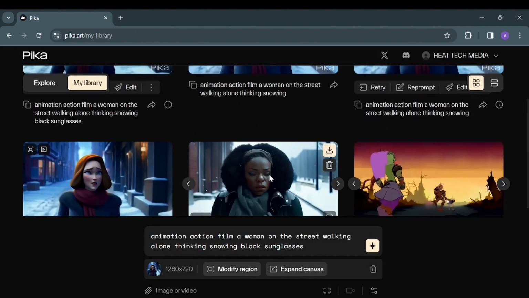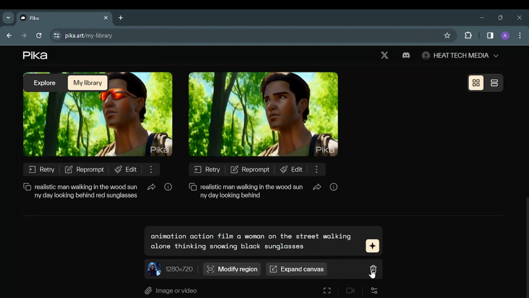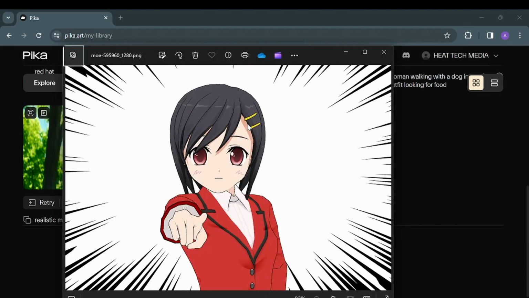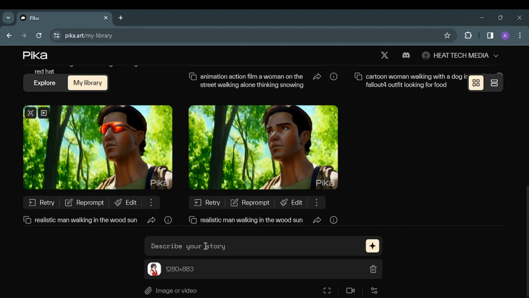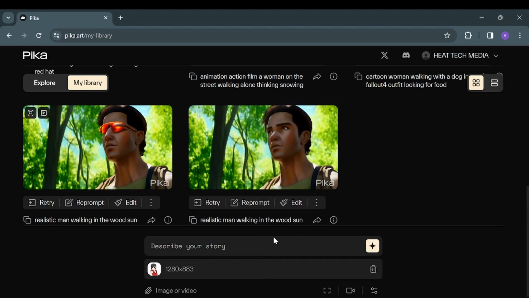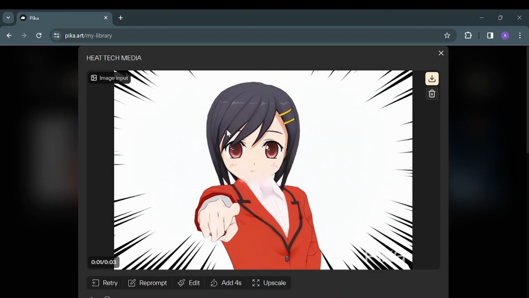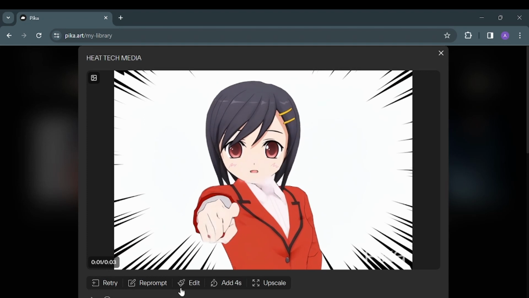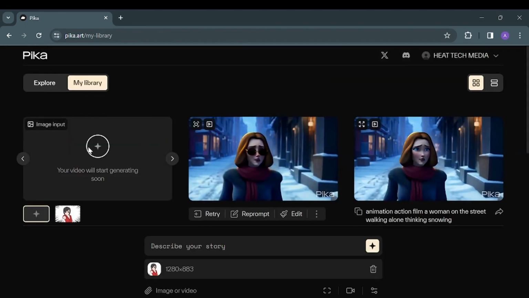Now let's talk about the other part of this, which is that we can actually use any photos or video you have to animate. Let's say I want to animate this photo. Simply just attach it here. And in case you want to add something to this, you can add, but keep it as it is. You can play with these options. Motion, maybe let's go with a zoom, anything here in case of the other text, of course, but generate it without text and see the results. As you can see now, this is the result of the animation. You can, of course, do the same thing, add 4 seconds, you try it, and maybe we can retry and see, maybe we didn't like it.